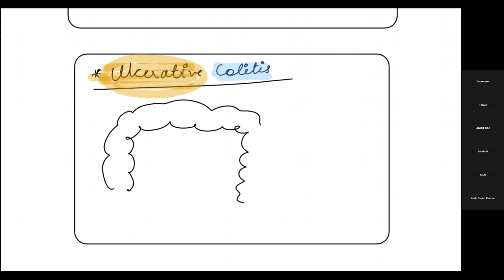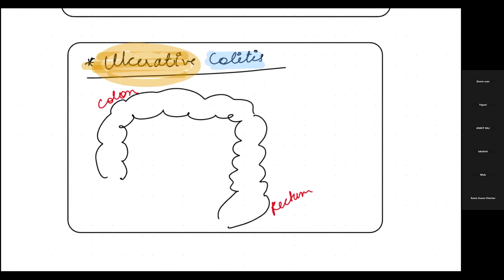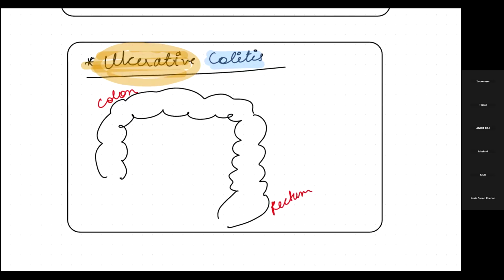Now, what happens in ulcerative colitis? Mostly it occurs in two regions, the colon or the rectum. Just remember that. Now mark this point very well, because this creates a difference between ulcerative colitis and Crohn's disease.